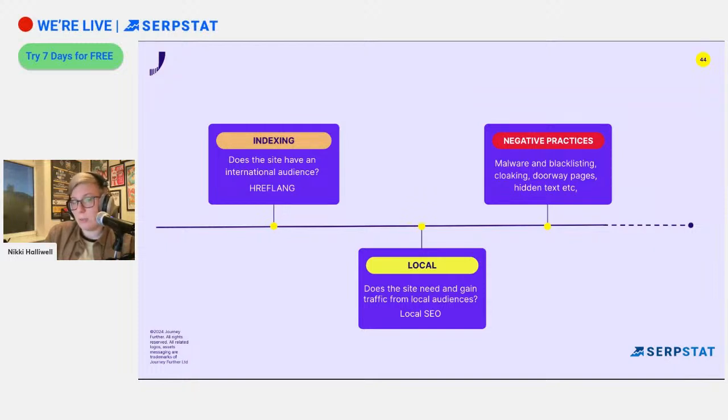Cloaking, are they trying to be something else, or are they using various other black hat cloaking techniques? Are they using hidden text or doorway pages or any of these? There's lots of negative things that people can do to try and trick search engines. I can tell you now that they don't work because Google knows about them, and it will often have the opposite effect that you're trying to do. So this is why we look for them on our client websites and make sure that they're not there, so then we can remove them and address them.